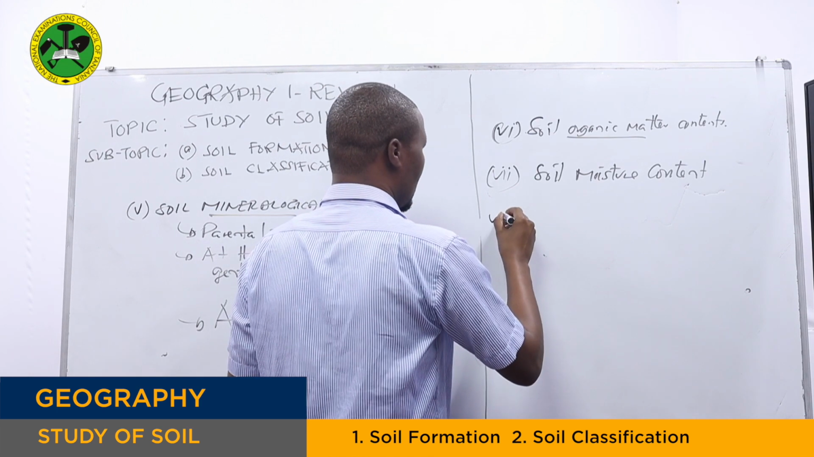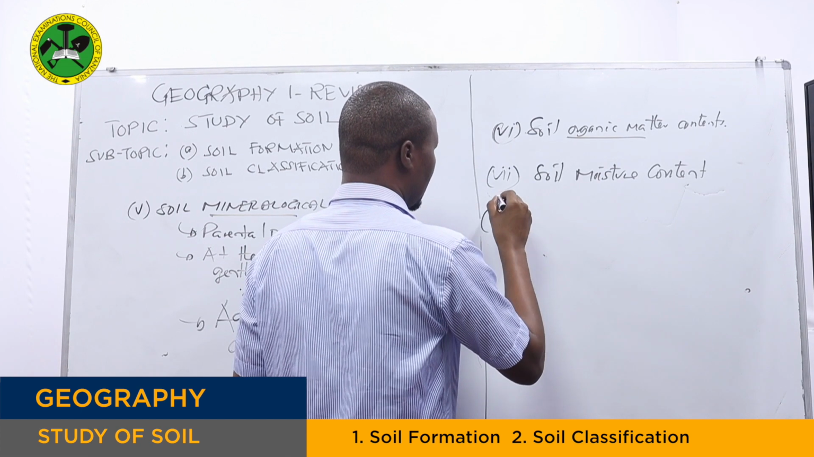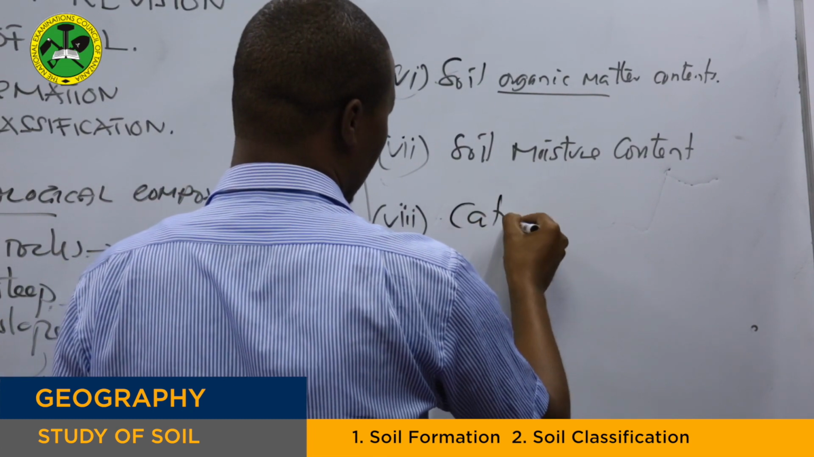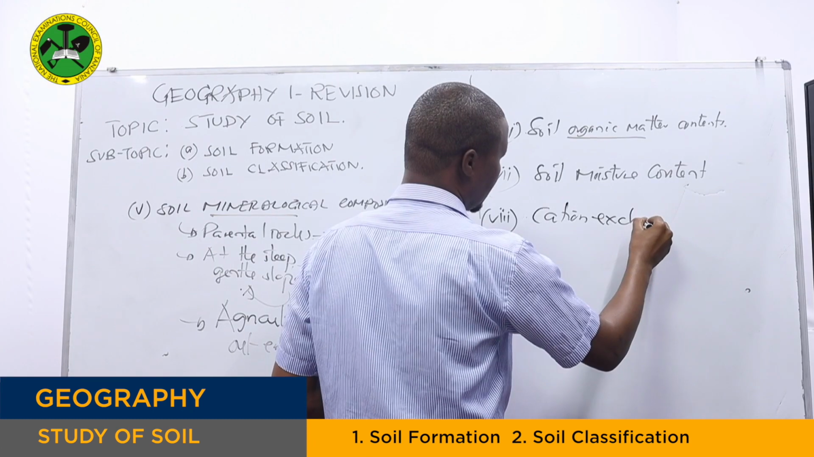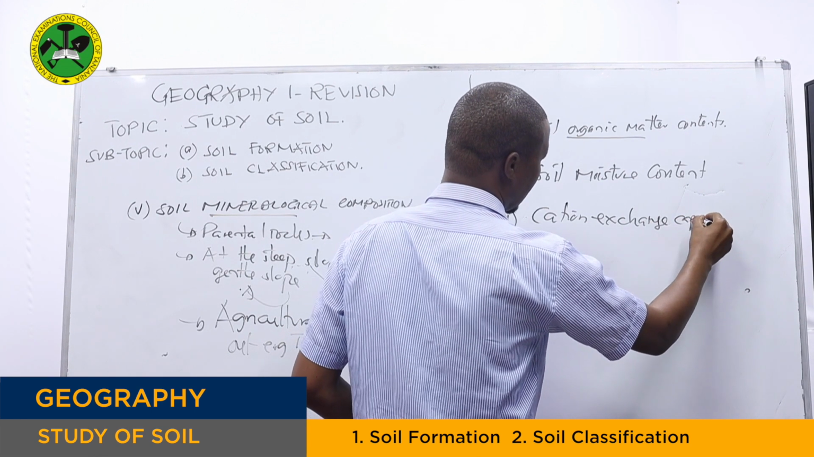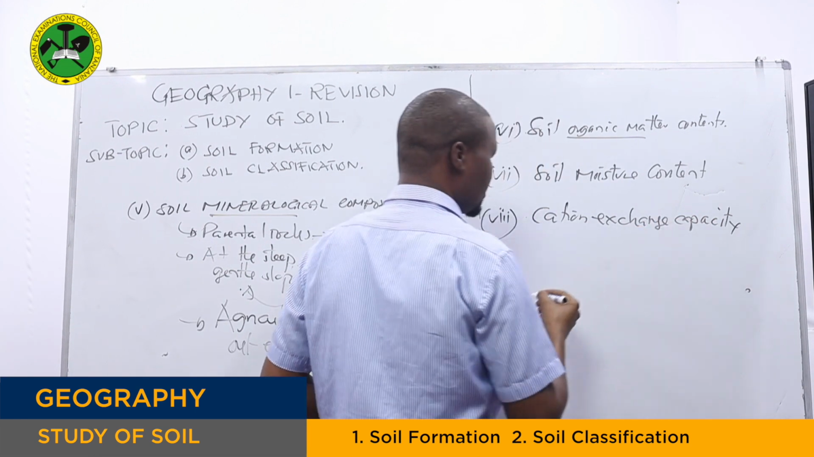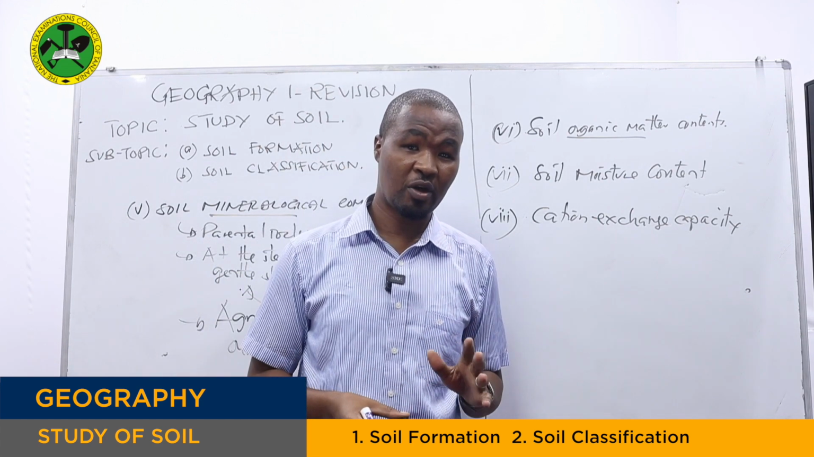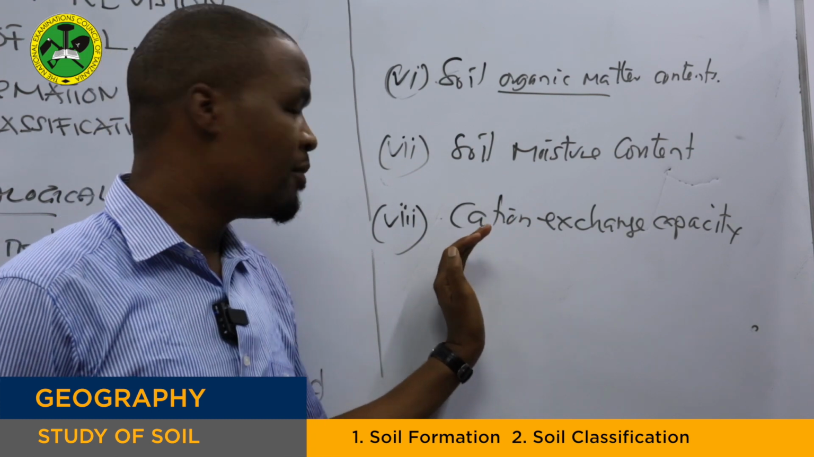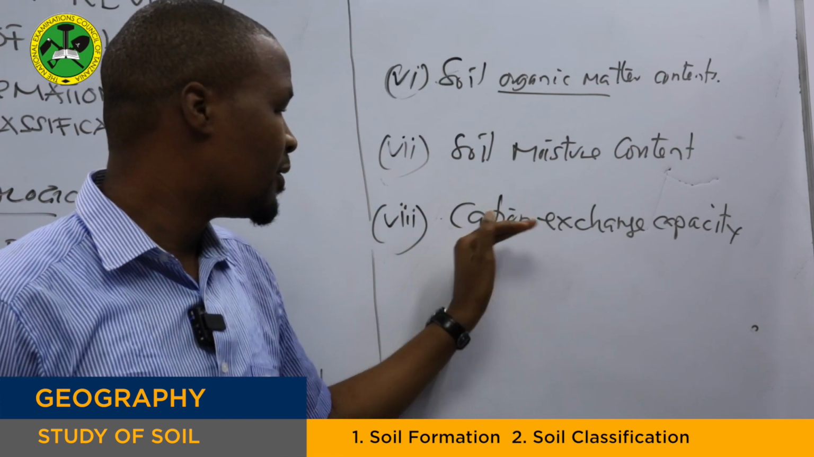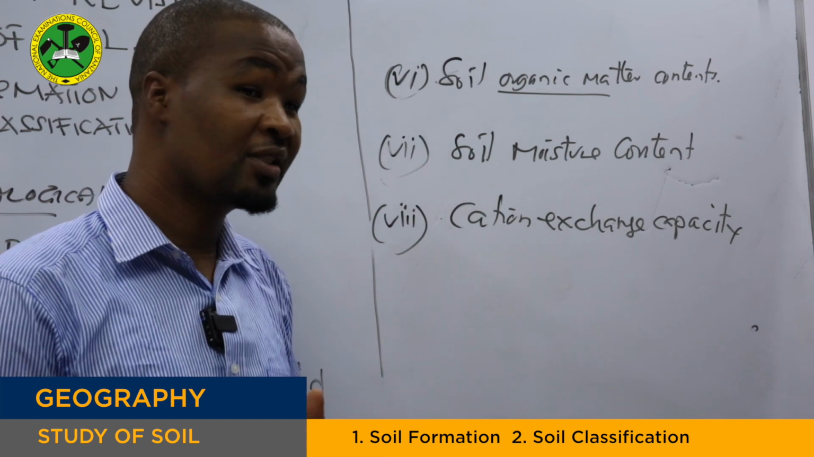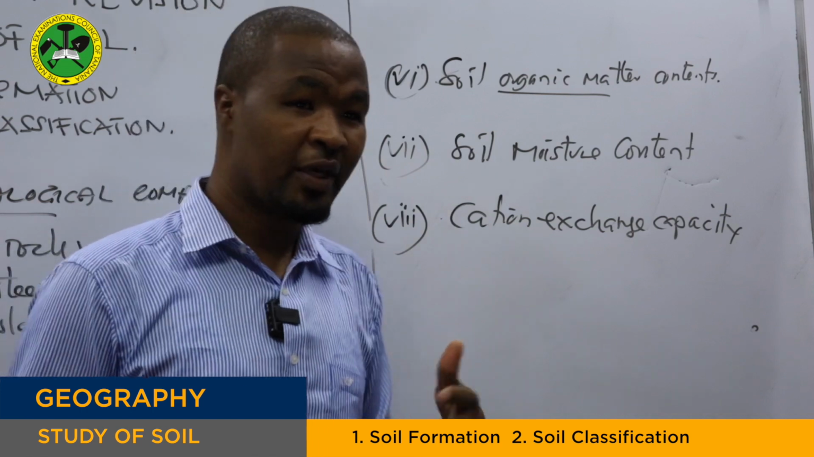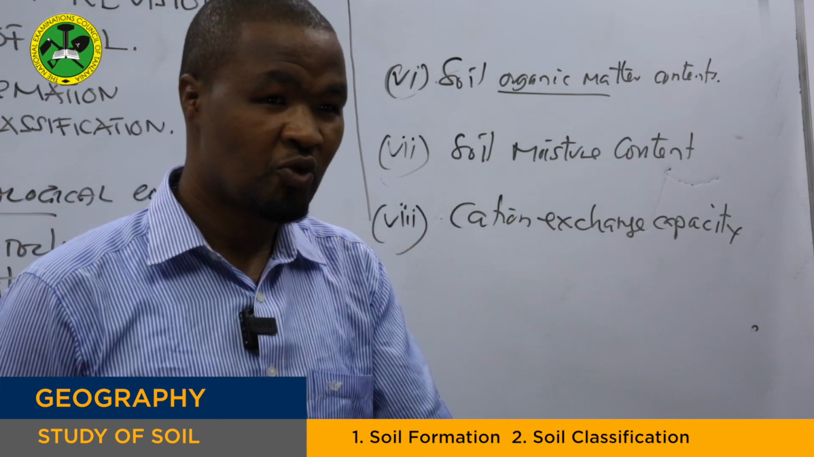Then from there, I can take this as my last point, that we have what we call the cation exchange capacity. We know what is cation exchange. Cation exchange refers to the process whereby the metal ions which have positive charge replace the hydrogen ions which are found inside the soil. So at this point, it means the soil has changed from acidic soil to alkaline soil.